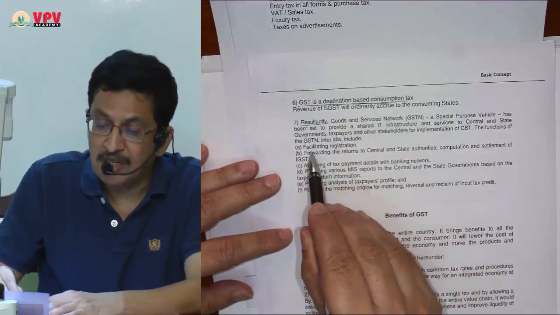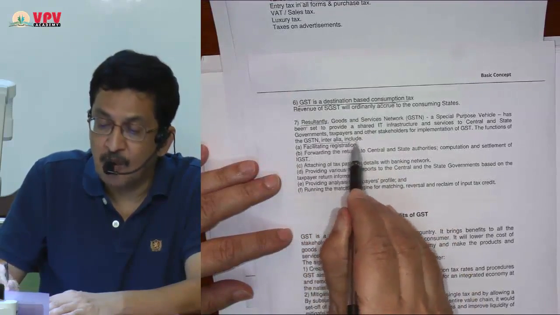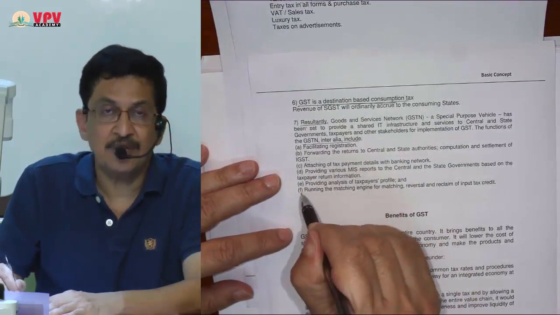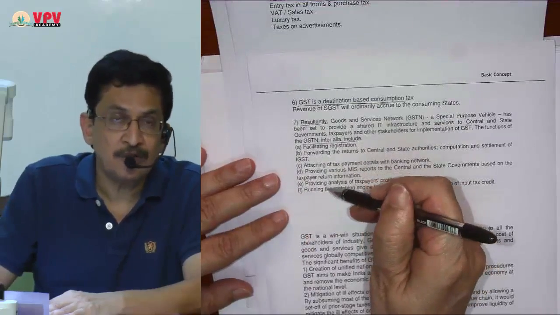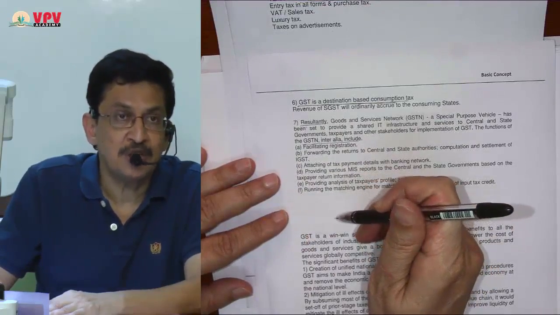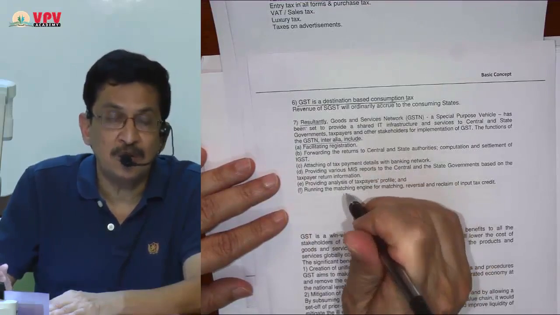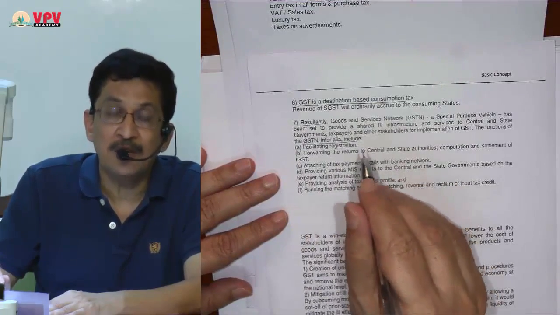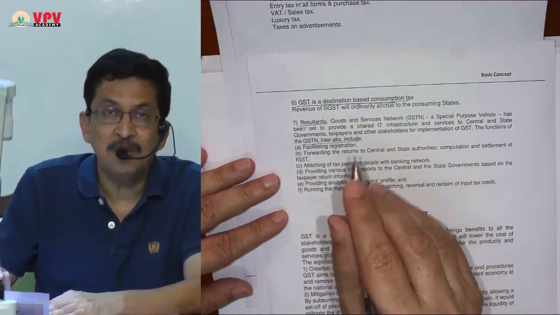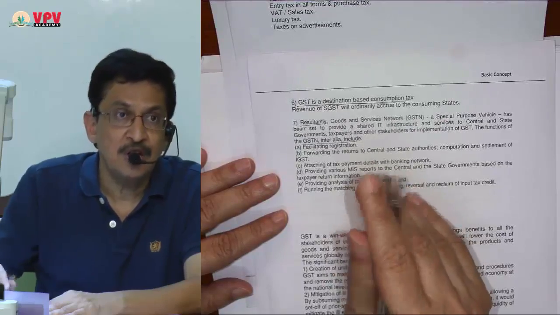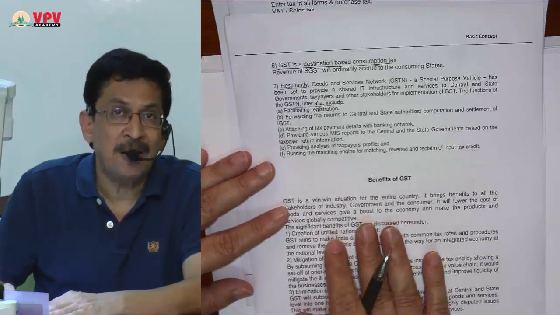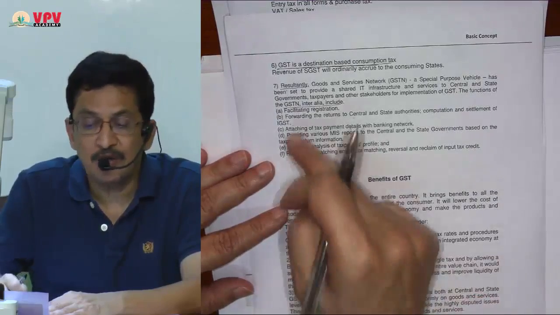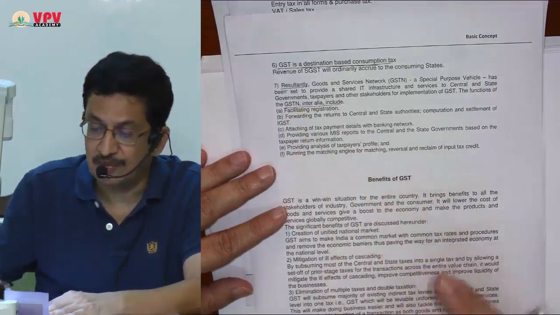The facilities which the GST network is providing, all those facilities I have listed here, but that is also one of the most important features of GST. Without this GSTN network, it would have been impossible to implement GST. The GSTN network is the backbone of the GST system, so it is an important feature of GST.